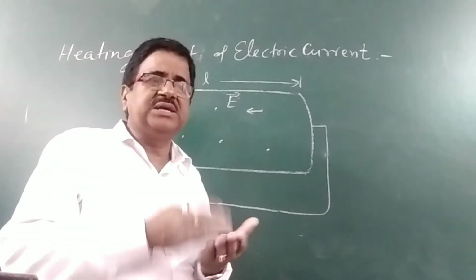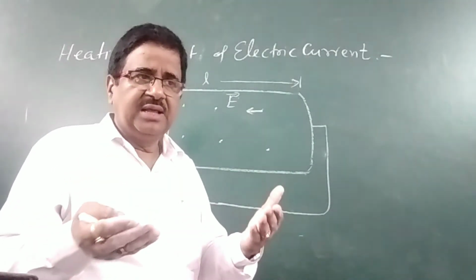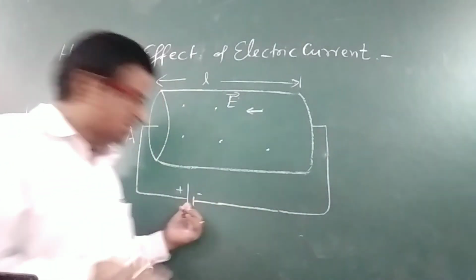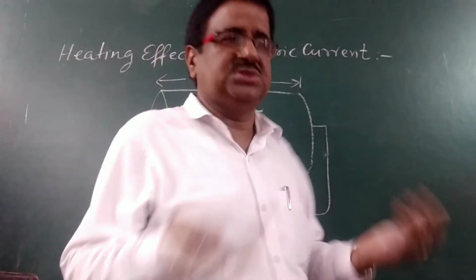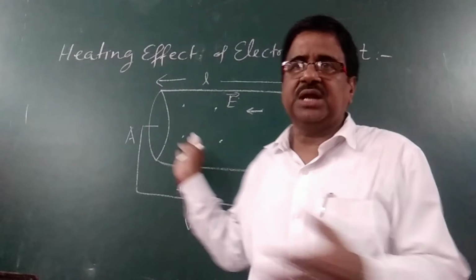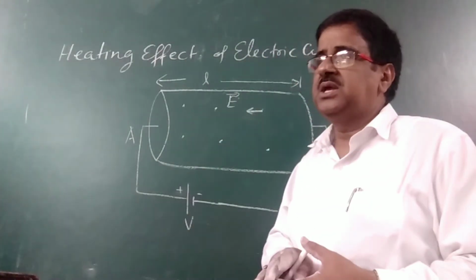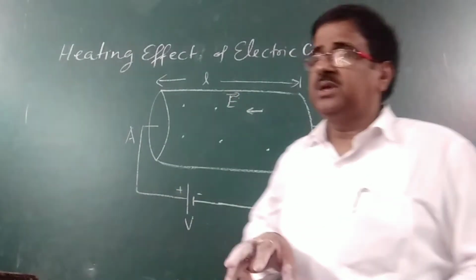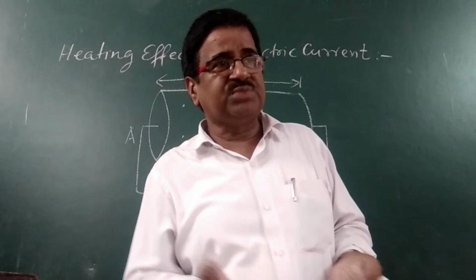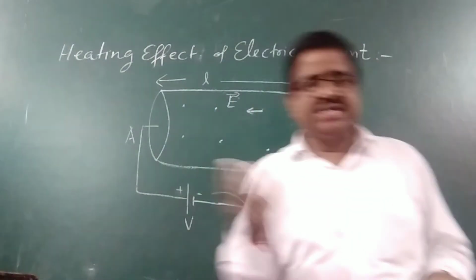Their kinetic energy gets converted into heat energy, and then again due to this potential difference they start again with the same velocity. The collision of the electrons is taken to be elastic, and during collision they momentarily stop, and at that time the kinetic energy of the electron gets converted into heat energy.